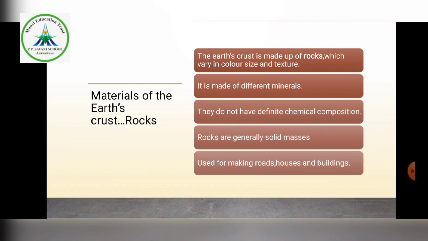They do not have a definite chemical composition. Rocks are generally solid masses. Always the image that comes to our mind is that rock is a hard material, not a soft one. And it is used for making roads, houses and buildings. So these are the usefulness of rocks, especially for making roads and for building houses and buildings.